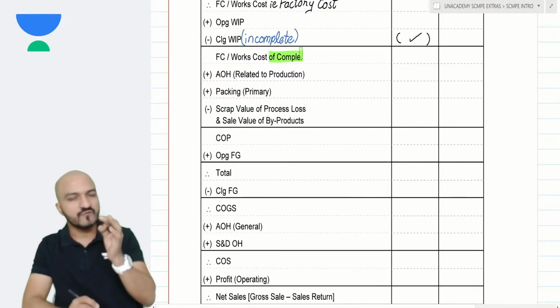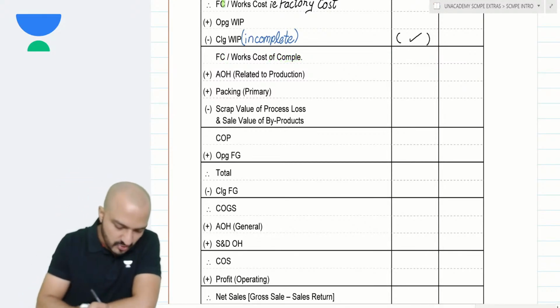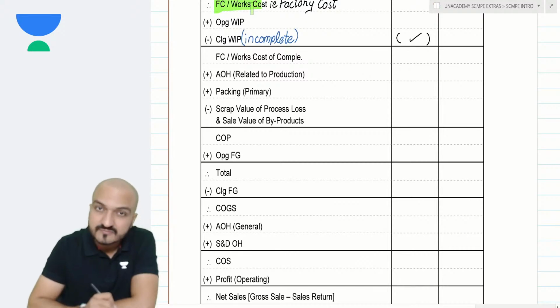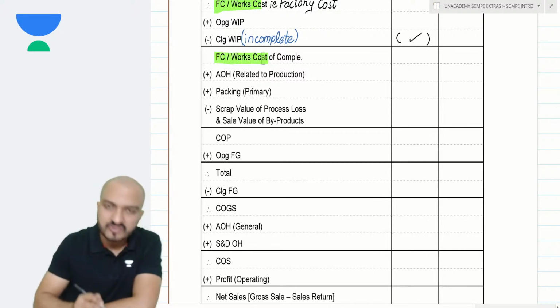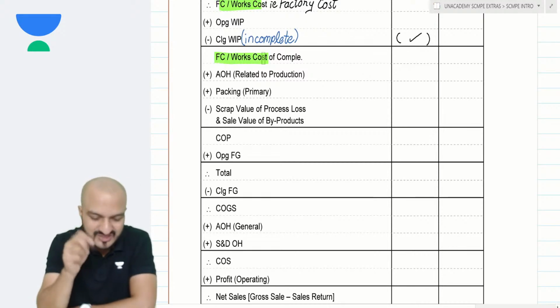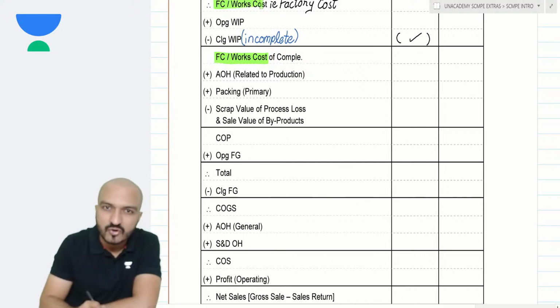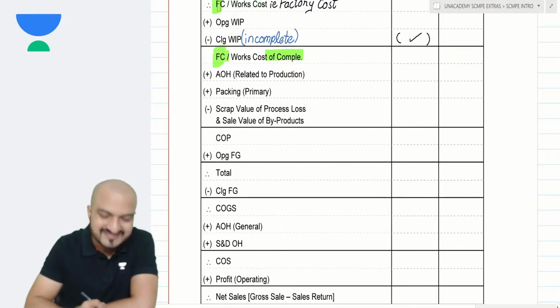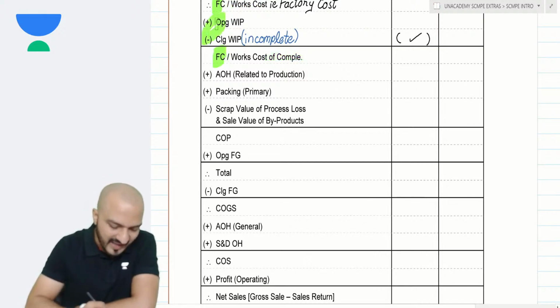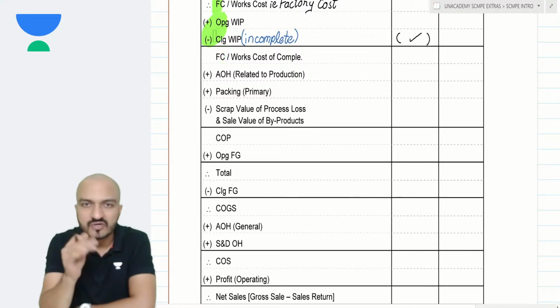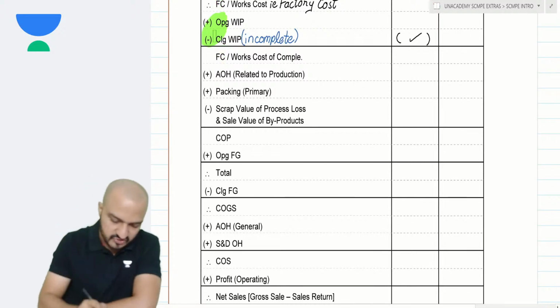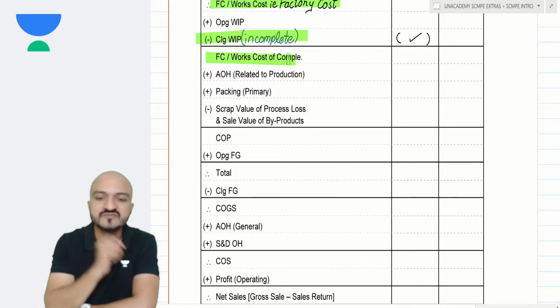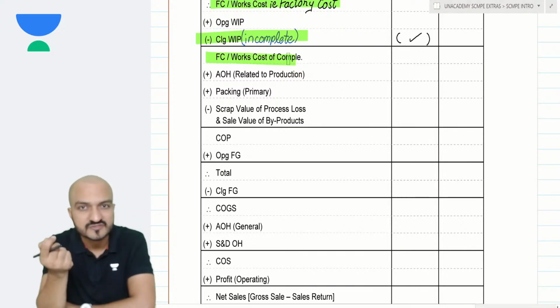See, the name of the cost remains the same. This was called factory cost or works cost. This is also called factory cost or works cost. Difference is just that this was my total factory cost and this is the factory cost of completed units. See, the name of cost is remaining the same because I'm not adding any new element of cost in between. Okay? So this is my total factory cost. Remove WIP, then what I get is factory cost of completed units.